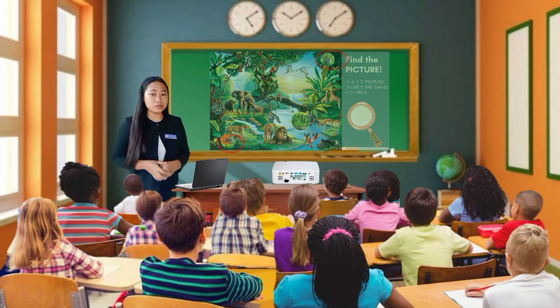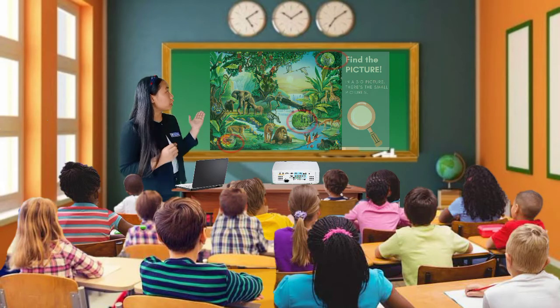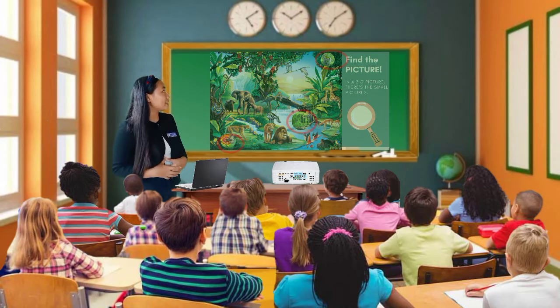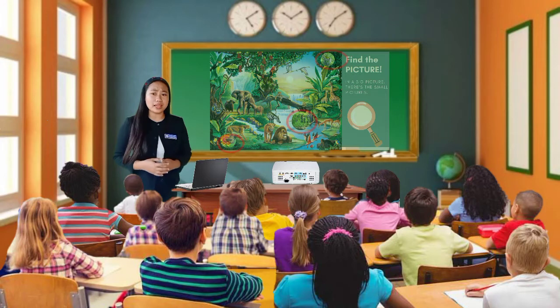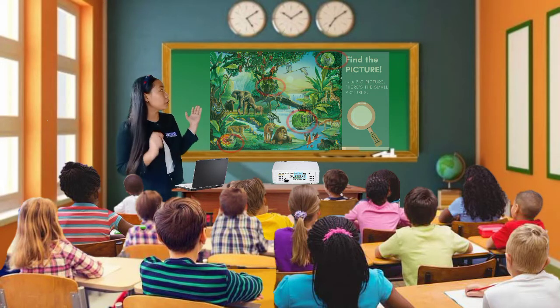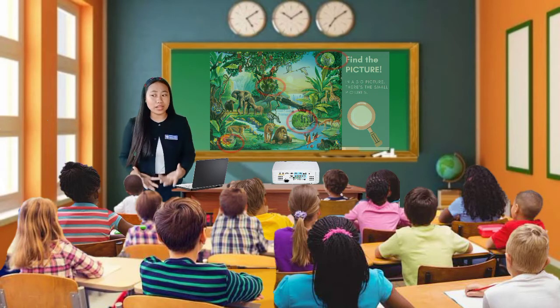Where are those? That's right, there you found it, the picture that shows an interaction between the fish and the plant. How about the last picture? Can you find it? There it is. It's the picture that shows an interaction between orchids and a tree. So there you found it, class, the 4 pictures that show an interaction between living things in their environment.